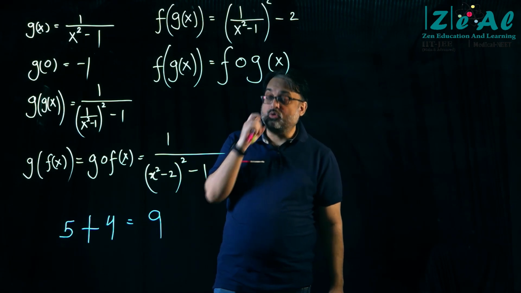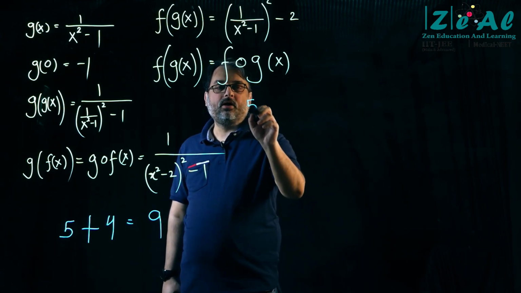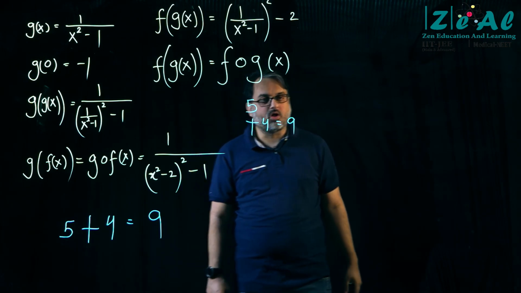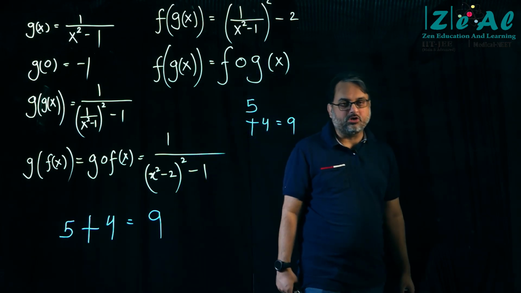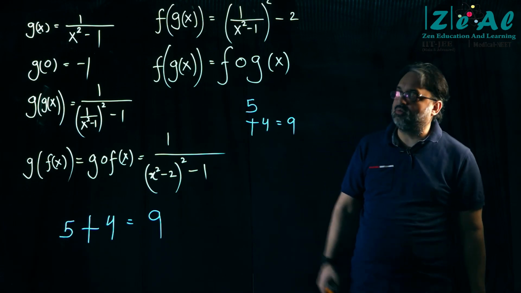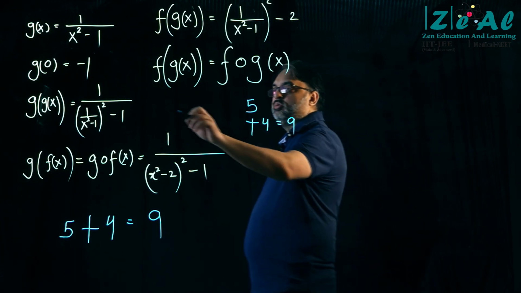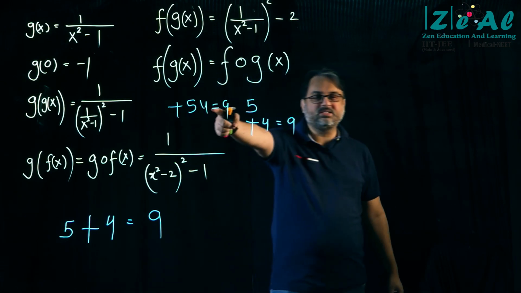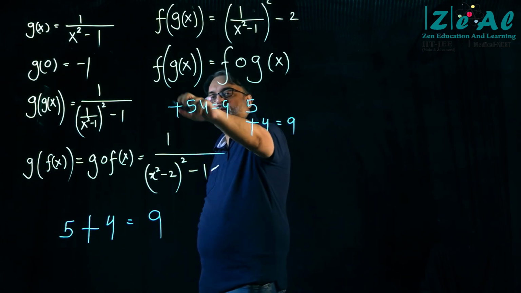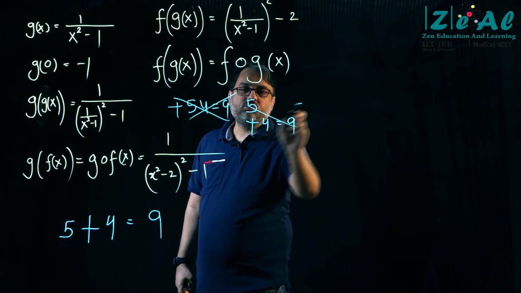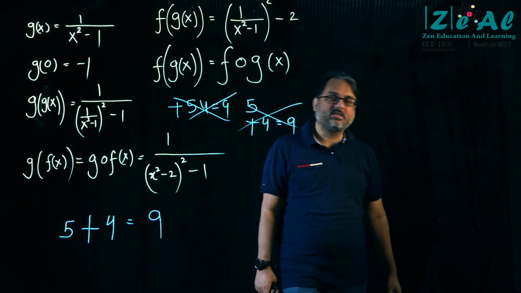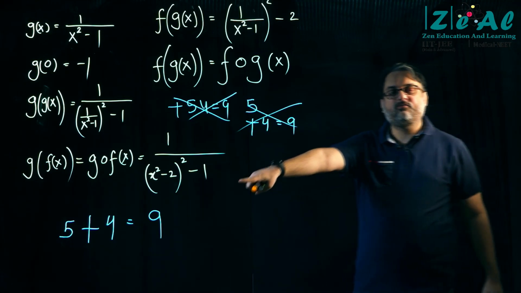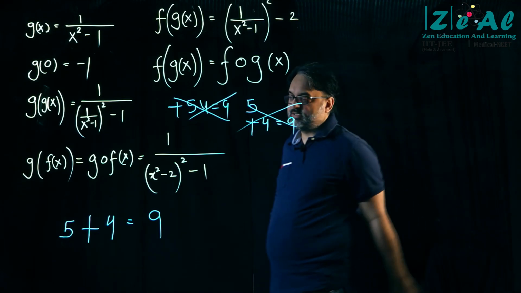You cannot do this. This would be meaningless, sort of nonsensical. There is a convention to be followed. You just cannot do this. Plus 5 4 is equal to 9 would also be nonsensical. All of this is wrong. There is a convention which tells us how to write the inputs of the operator and how to write the operator itself.